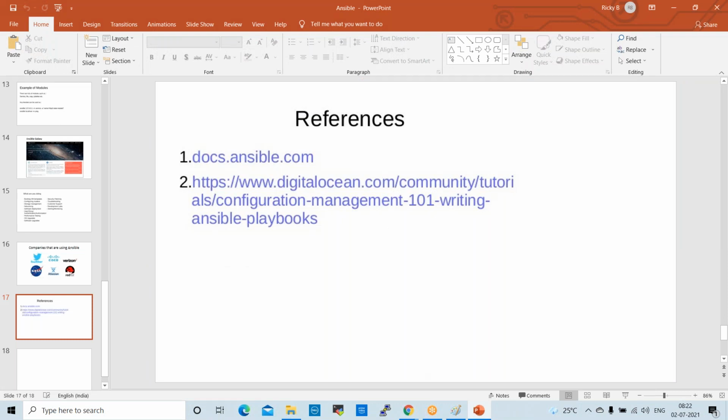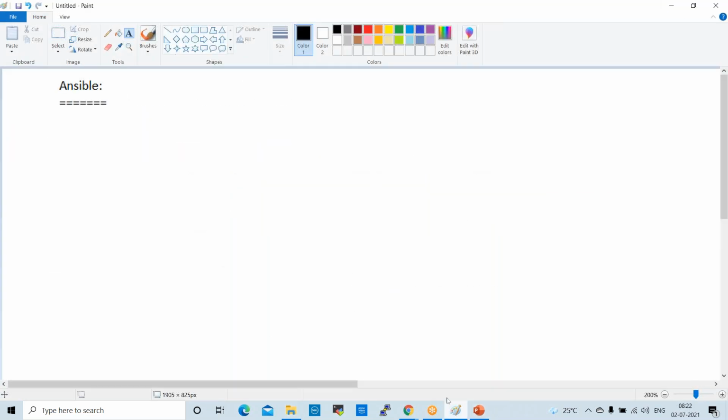So I'll give you a few more examples here. Before discussing Ansible, what is Ansible? We understand, right? What will Ansible do? Once we configure Ansible, it will take care of deploying to all the node servers.